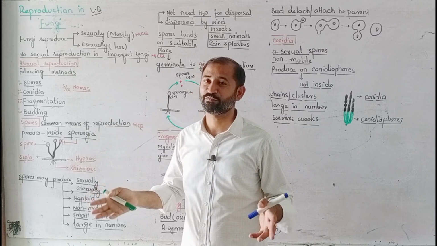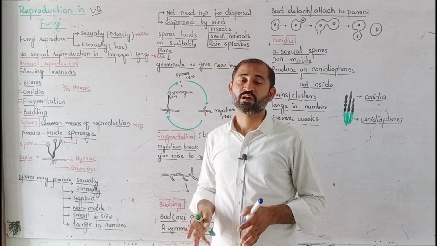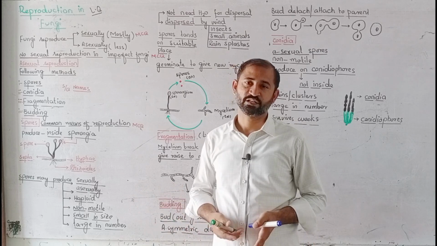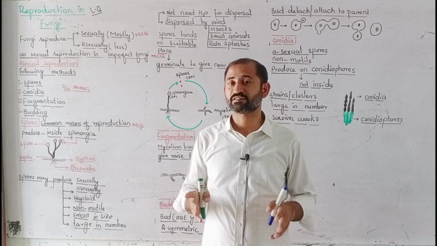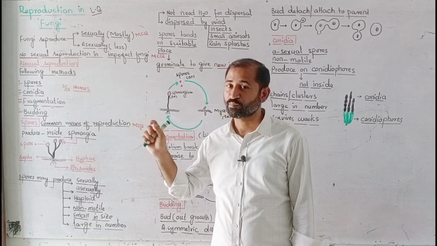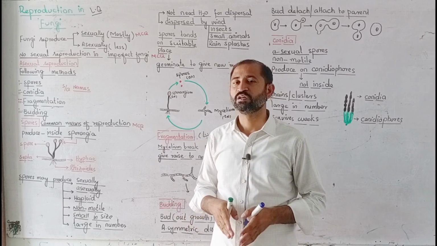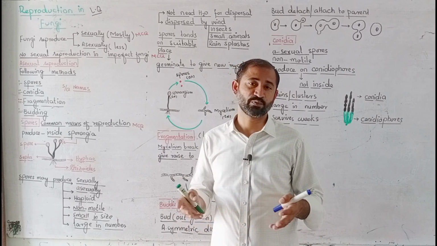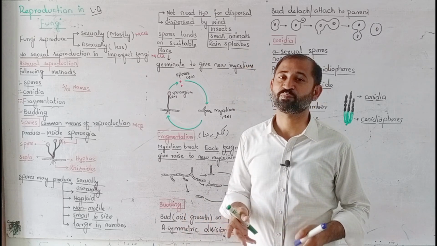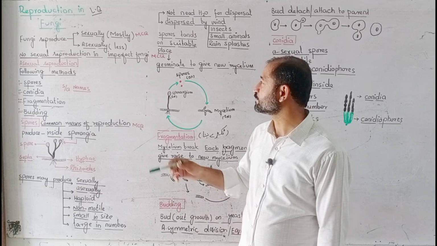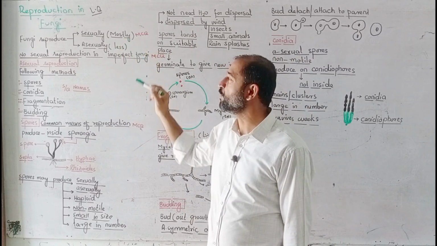That's why we say it is imperfect fungi. Perfect means complete and imperfect means incomplete. In all other types of fungi there is both sexual and asexual reproduction, but in the case of imperfect fungi, whose other name we will also discuss in detail in the next topic, it is incomplete or imperfect. Why? The reason is that there is no method of sexual reproduction in imperfect fungi. This is also an MCQ written in this paragraph that we are discussing now.